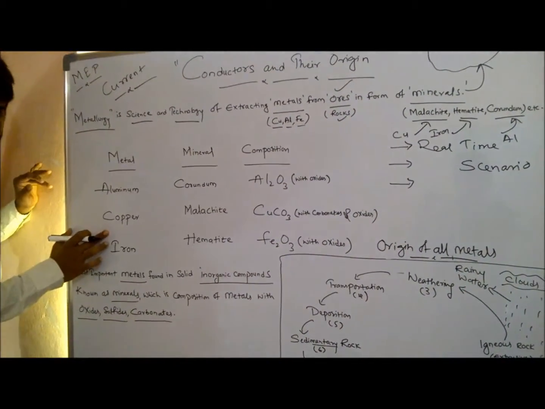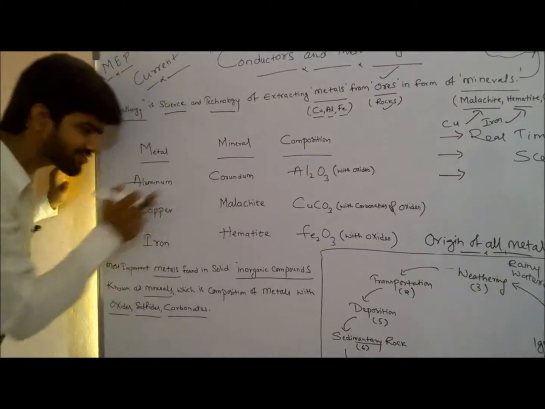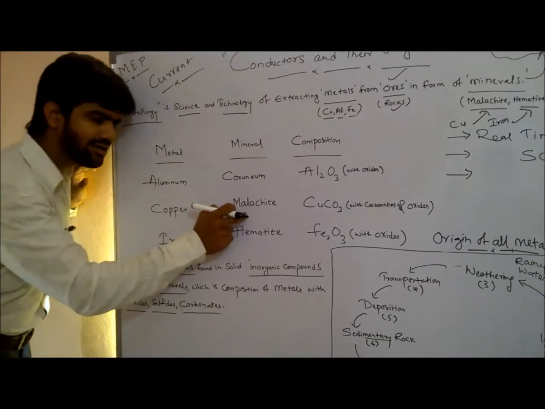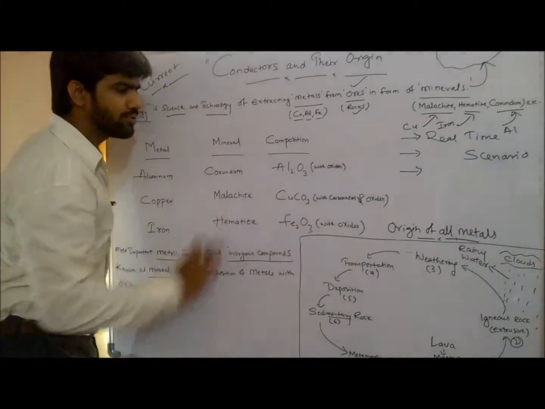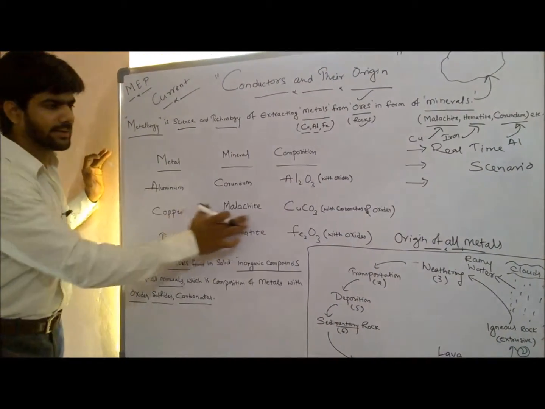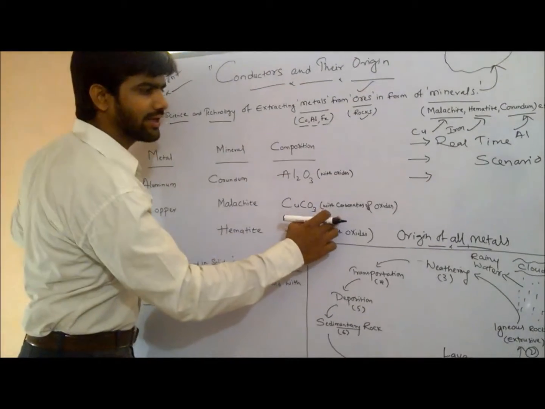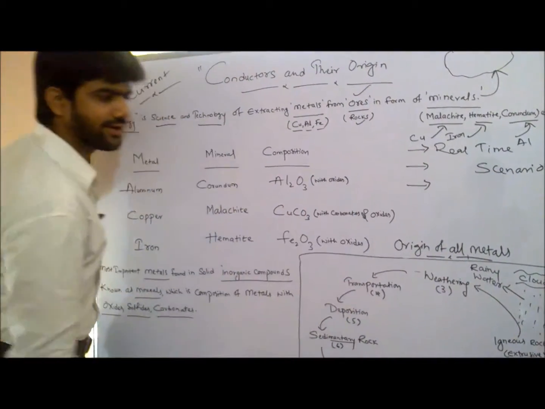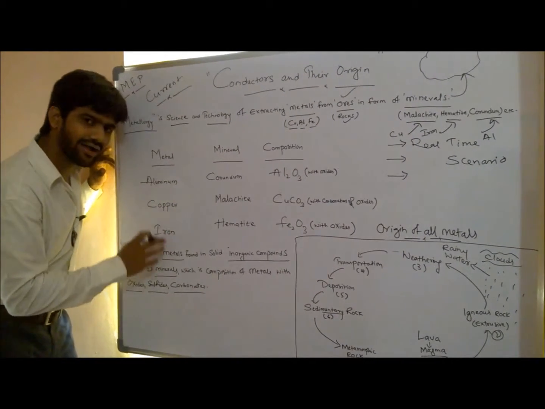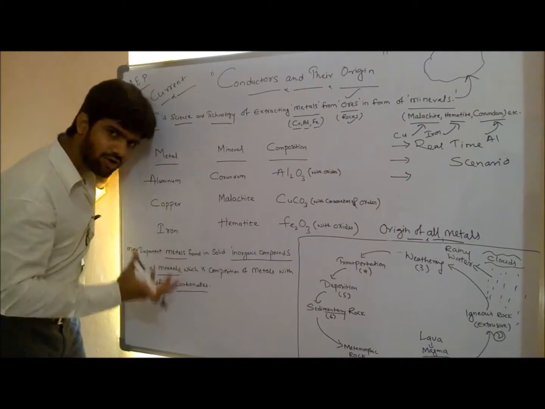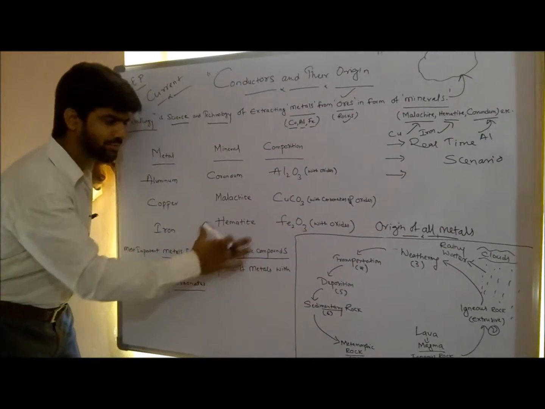Next metal is copper, its mineral is malachite. From malachite we will extract copper, and in malachite we will have silver. Even we can extract gold from it. The composition for malachite is CuCO3. I'll come to this topic again with carbonates and oxides. Next metal is iron. From where are we extracting iron? From hematite. Again a rock, again an ore which has minerals. The name of the mineral is hematite.